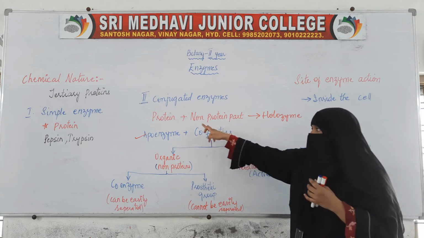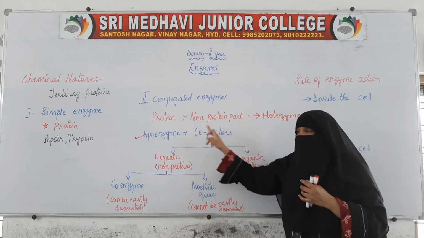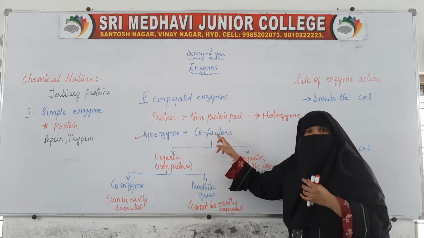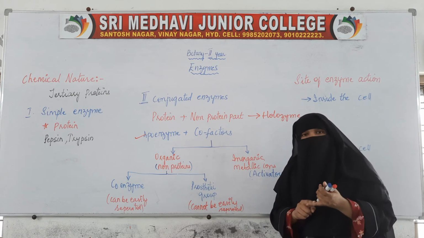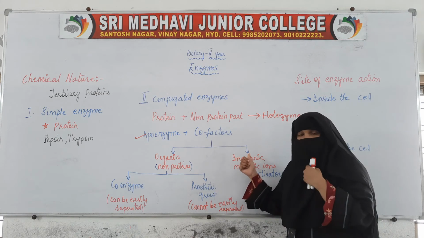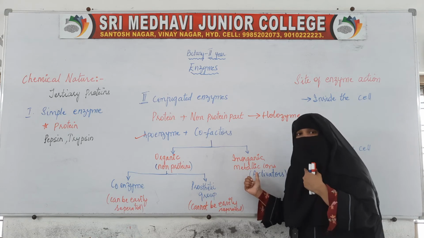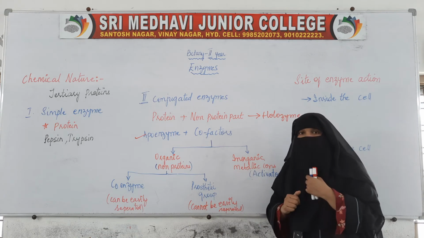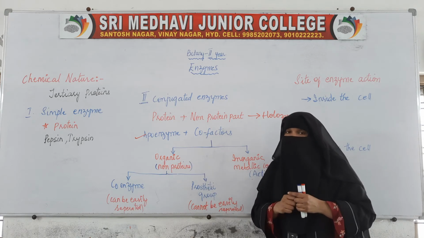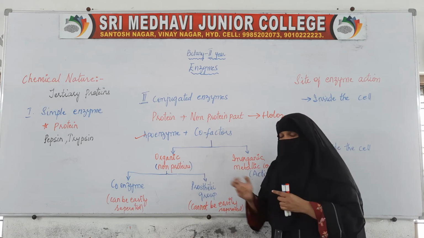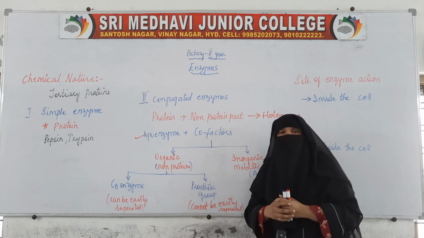Understanding here the protein and non-protein parts: the protein part is called the apoenzyme, and the non-protein part is called the cofactor. The cofactors are of two types, organic cofactor and inorganic cofactor. In inorganic cofactors we have metallic ions, which are called activators. The organic cofactor is again of two types.